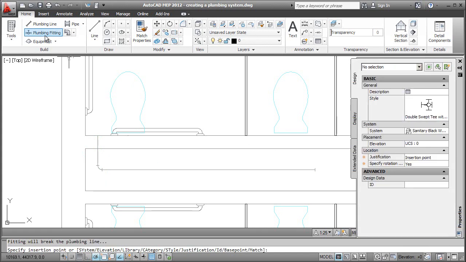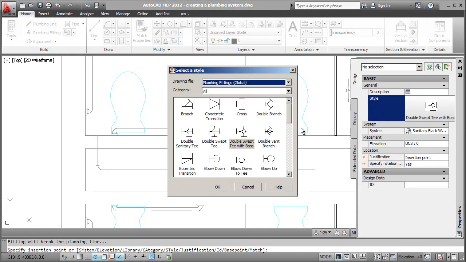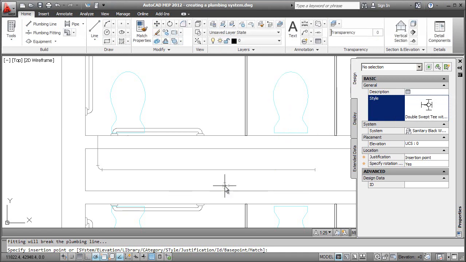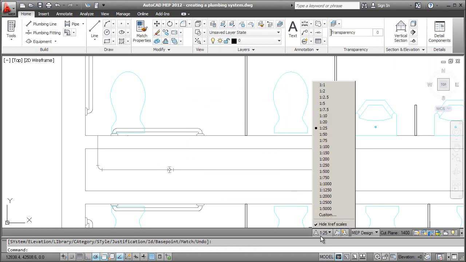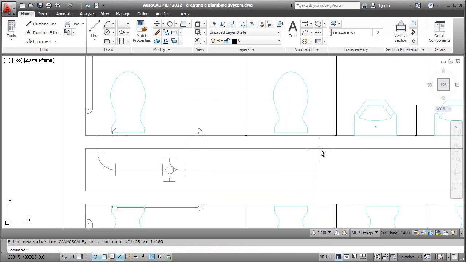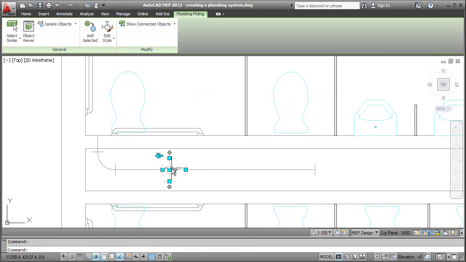Next, I'll add some plumbing fittings. I'll add a double swept T with boss to the plumbing line. In order to help me visualize the fitting better, I can change the scale of the drawing. Use the Add Pipe Plus grip to start the pipe run from the fitting.